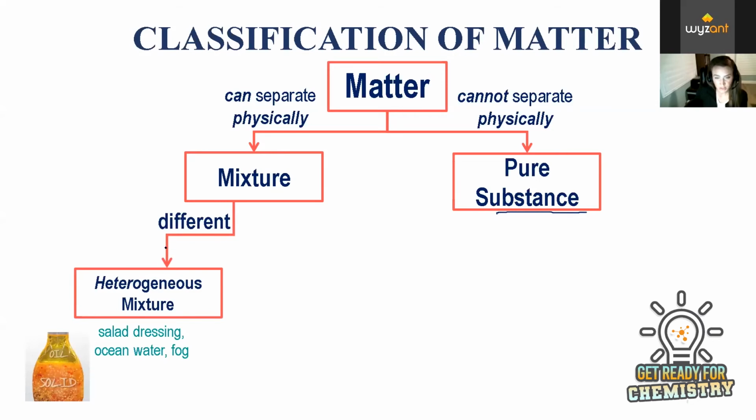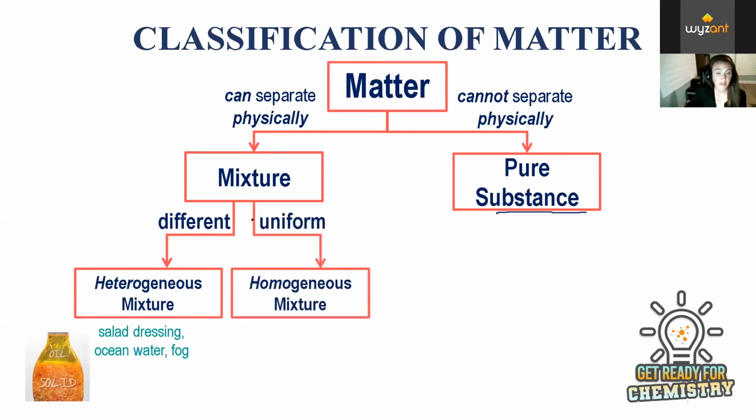Mixtures can be separated into two different categories, either heterogeneous mixtures or homogeneous mixtures. The difference is that hetero means different. A heterogeneous mixture means the concentrations throughout this substance are different in different areas. For instance, salad dressing, which is pictured here.